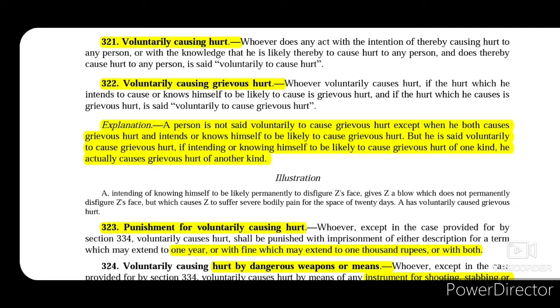It says that it doesn't matter whether the intended grievous hurt was actually caused or not. If the intention was to cause a kind of grievous hurt, but some other kind of grievous hurt was caused, then that would also fall under voluntarily causing grievous hurt. That offender cannot take the plea that he did not intend to cause that kind of grievous hurt, or that he intended to cause a different kind of grievous hurt and accidentally caused this one. That won't be a valid plea for him.